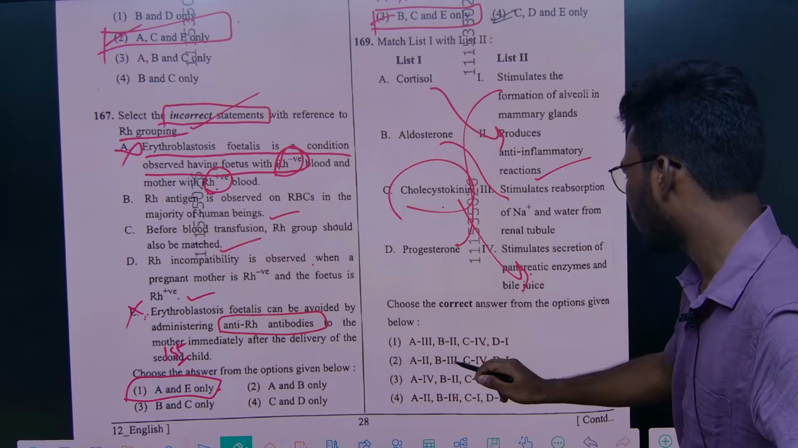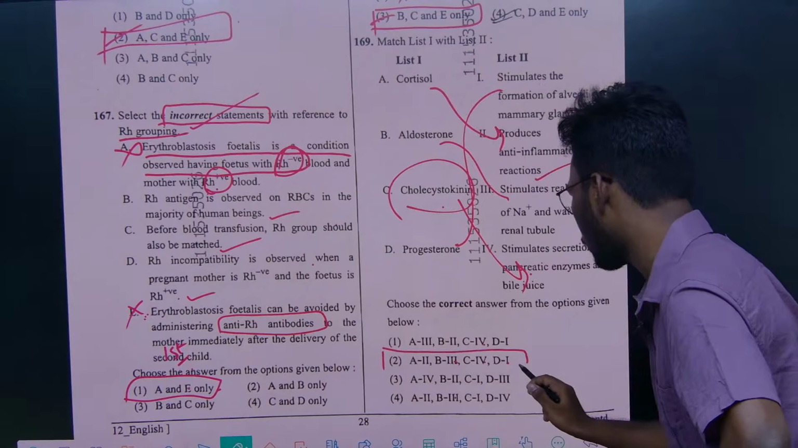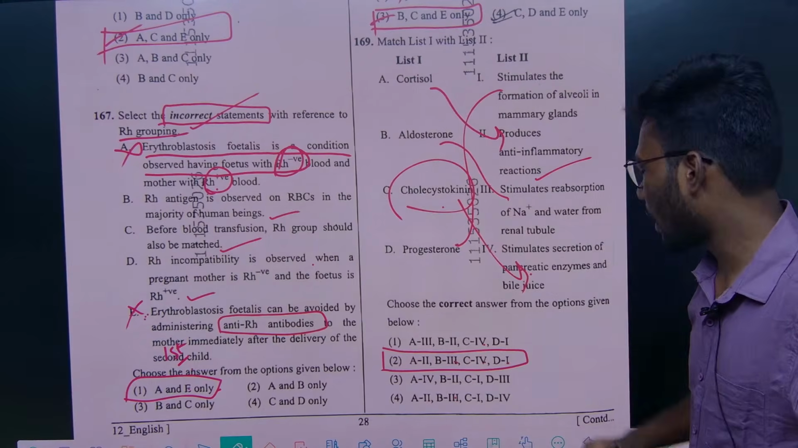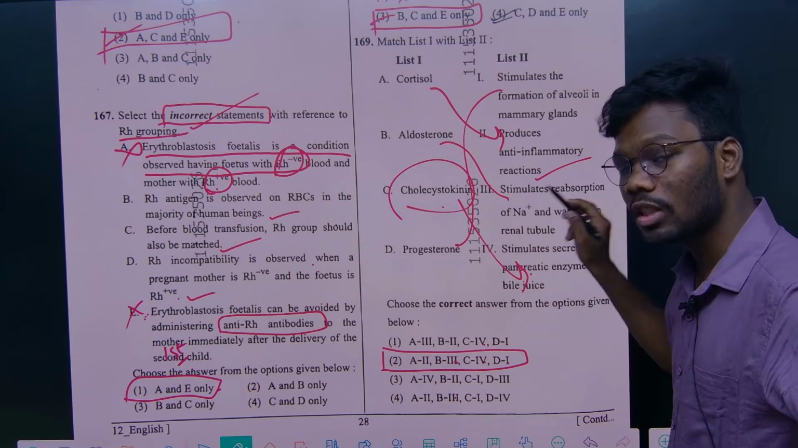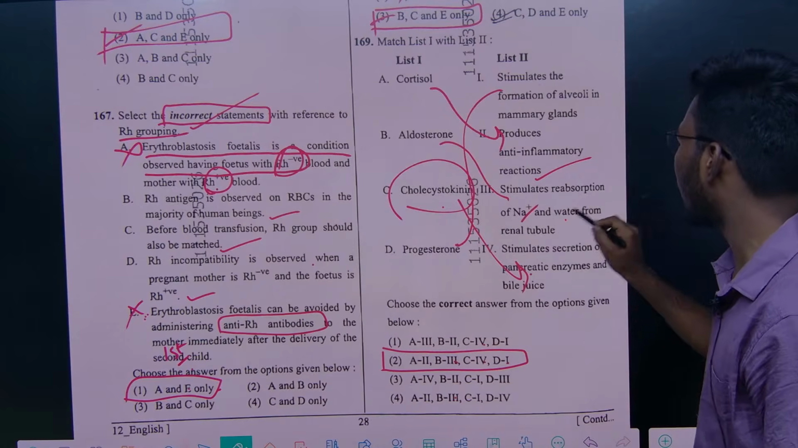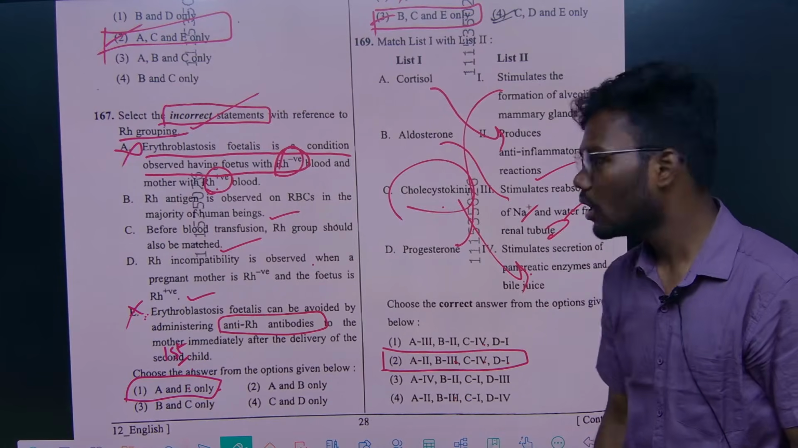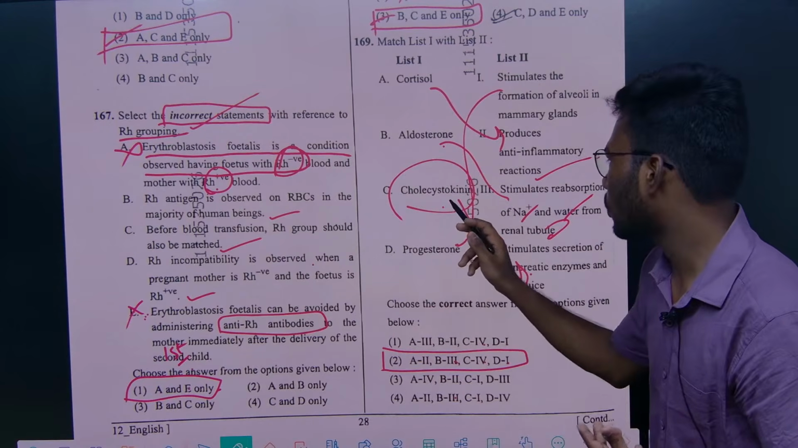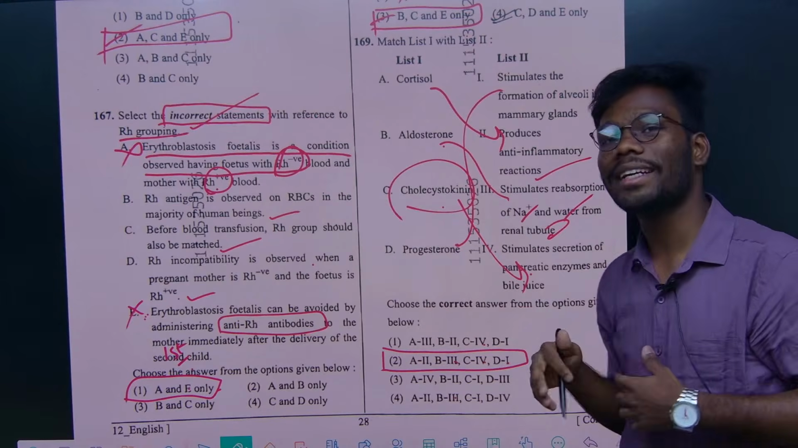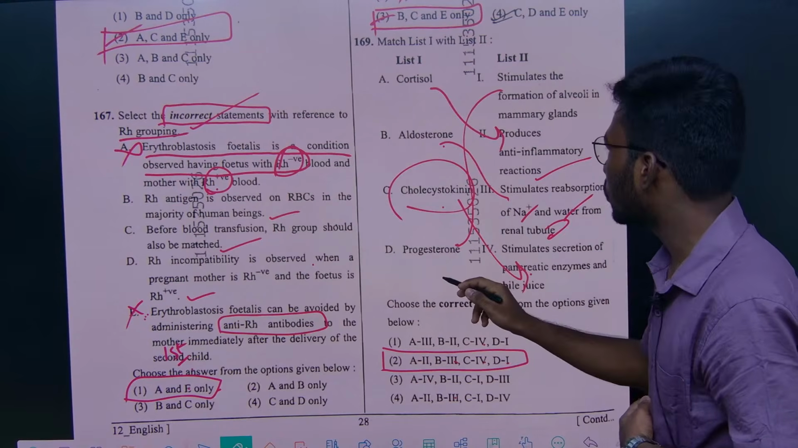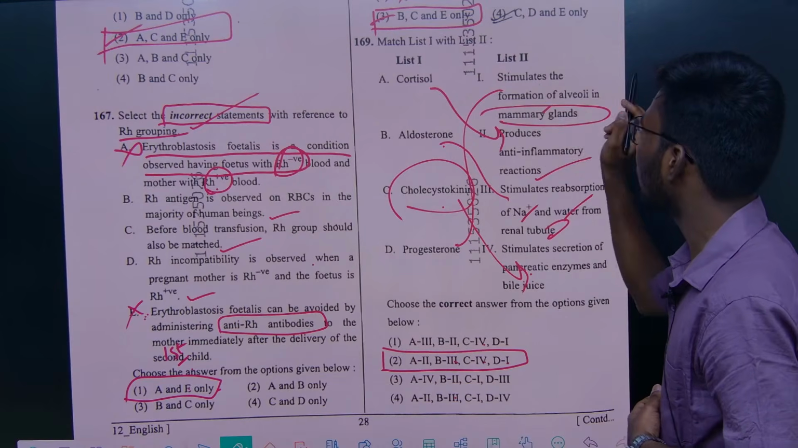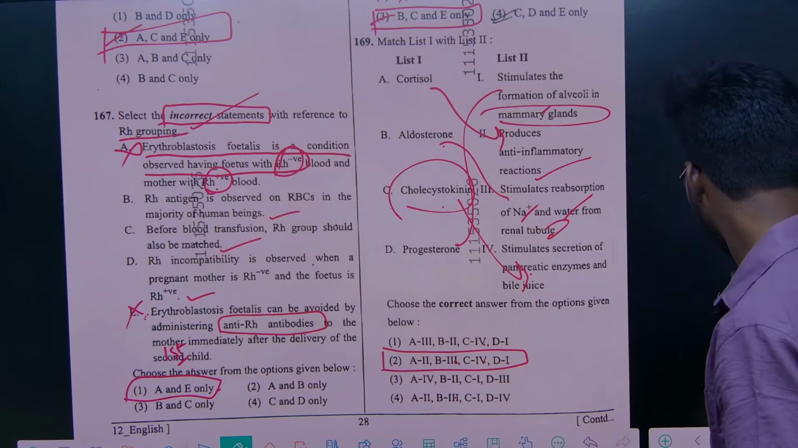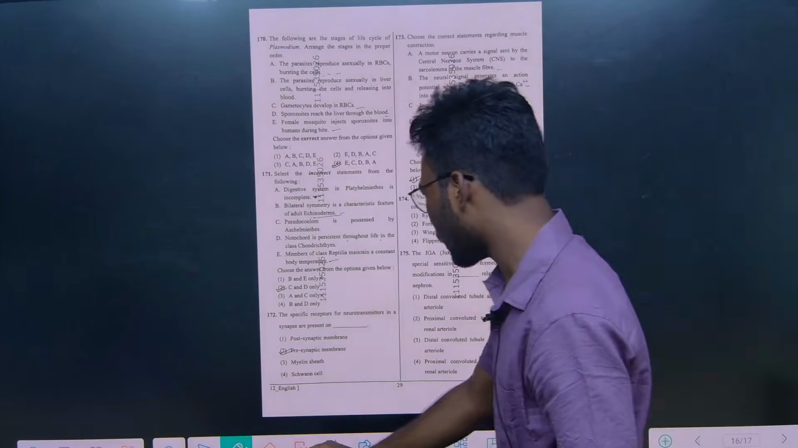According to this, you choose option 2. A, cortisol produces anti-inflammatory reactions. Aldosterone stimulates the reabsorption of sodium and water from renal tubules, right? So if you know this concept, they gave two to three questions on it. And next, cholecystokinin stimulates secretion of pancreatic enzymes, right? And progesterone, which is helpful in the mammary gland, stimulates the formation of alveoli in the mammary gland. So the option is 2, right? We'll go to the next question.